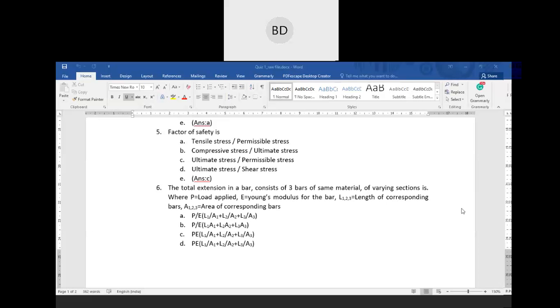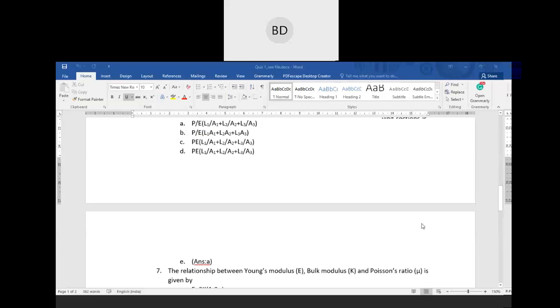Now take del L1 by L1 to the left side and bring P by A1 E. Now take del L to the left side and bring L1 to the right side. So ultimately it will be PL1 by A1E. Now you can take P by E common, then it will be L1 by A1 plus L2 by A2 plus L3 by A3. So the answer is A.